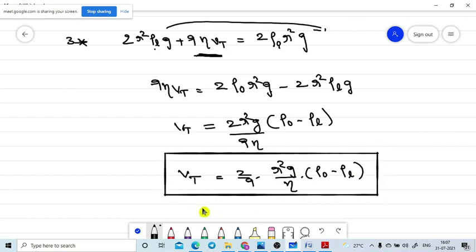This is the terminal velocity when the body is falling through a viscous fluid, where rho naught is the density of the object, rho L is the density of the liquid, R is the radius of the object, neta is the coefficient of viscosity of the fluid, and g is the acceleration due to gravity. If you know these values, you can easily find the terminal velocity of the object. That is the basic application of Stokes law.